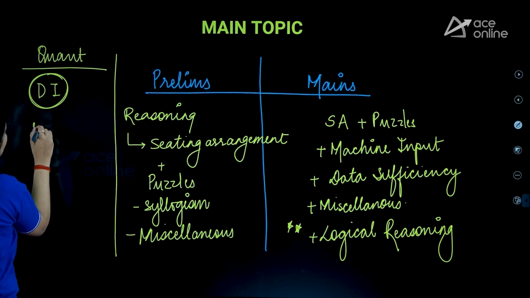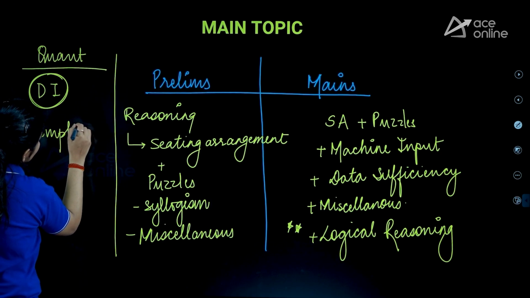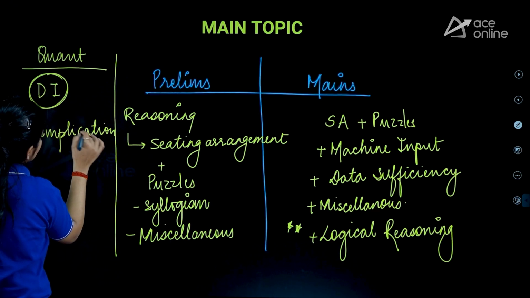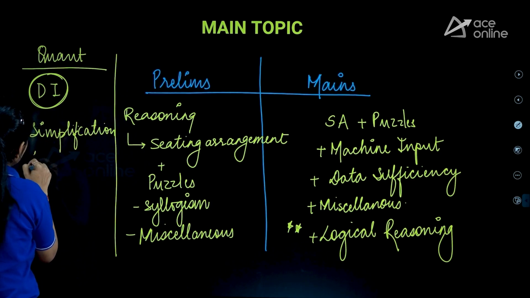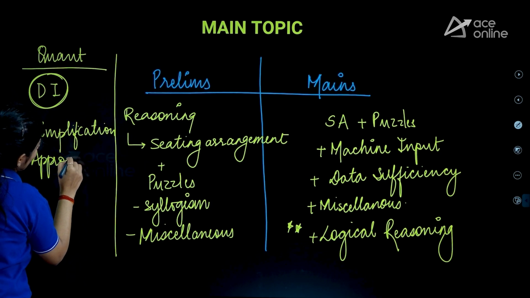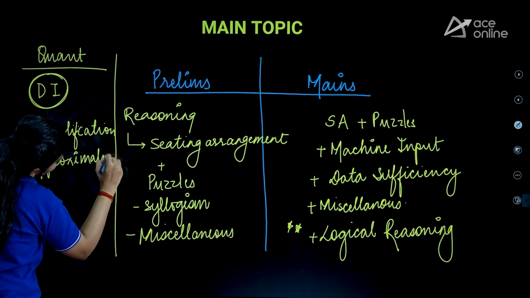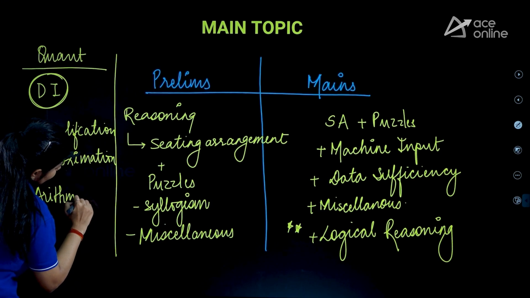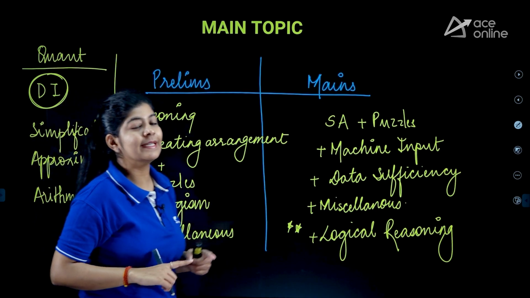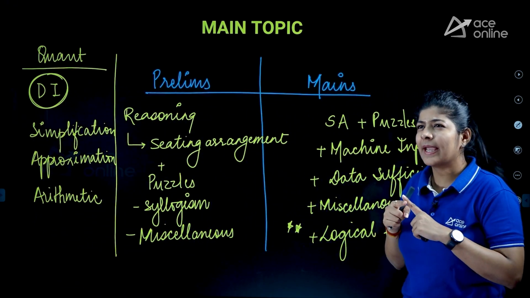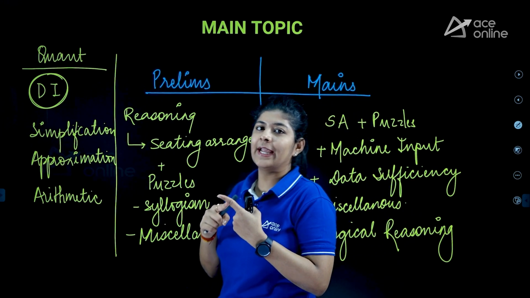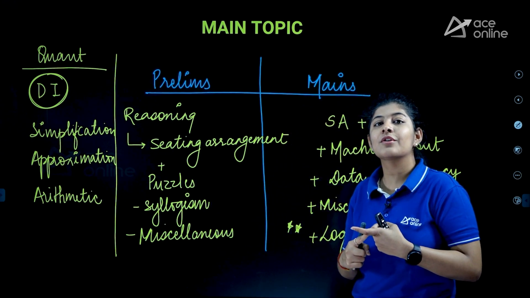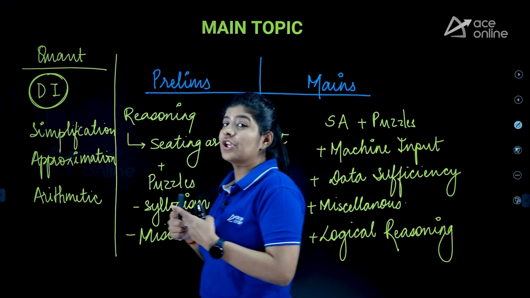We have to focus on the concept of simplification and approximation, or we can say approximation. Apart from that, we again have to focus on the arithmetic problems. And in this also we have to focus on chapters such as time, speed and distance. We have to focus on time and work. We have to focus on mixtures and alligations, right? We have to focus on the concept, or we can say the application, of percentage.